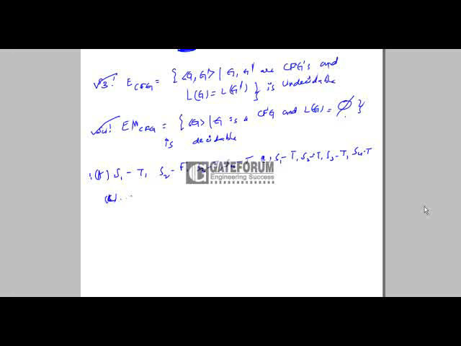Option C, S1 F, S2 F, S3 T, S4 T. Option D, S1 F, S2 T, S3 T, S4 T. So your correct option is: except statement 2, all the given statements are true. So A is the correct answer.